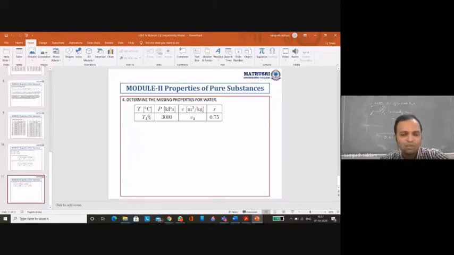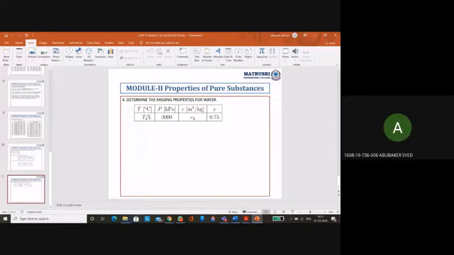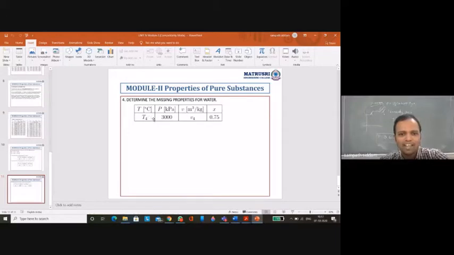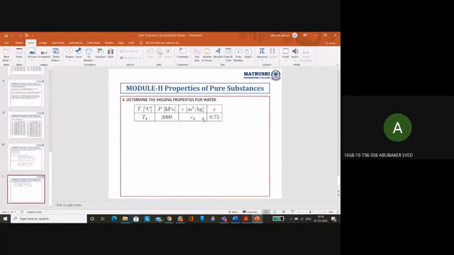What is your doubt, Abu Bakr? So then, how do we find the actual temperature? You cannot find the actual temperature now. The only thing you can find is Tsat. The actual temperature should be given. It's not given, so we'll go only with the saturation temperature. Now the actual temperature is not required for me. I'll know the Tsat value, and to calculate V, obviously the dryness fraction is given. If the dryness fraction were not given, then I should know the value of T to know the state. So in this question, we can only find the value of V4.